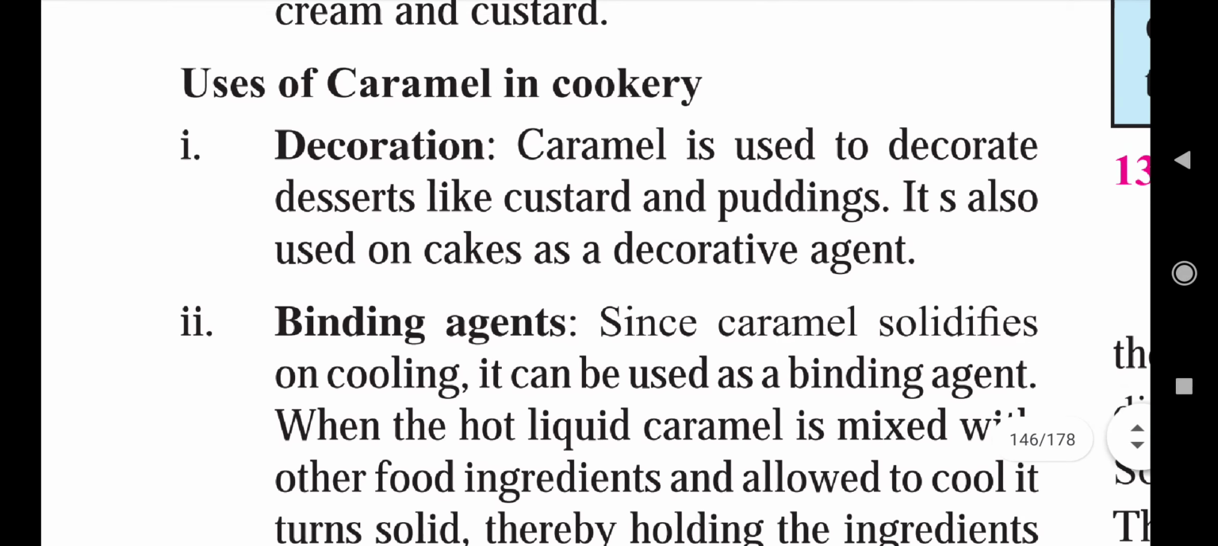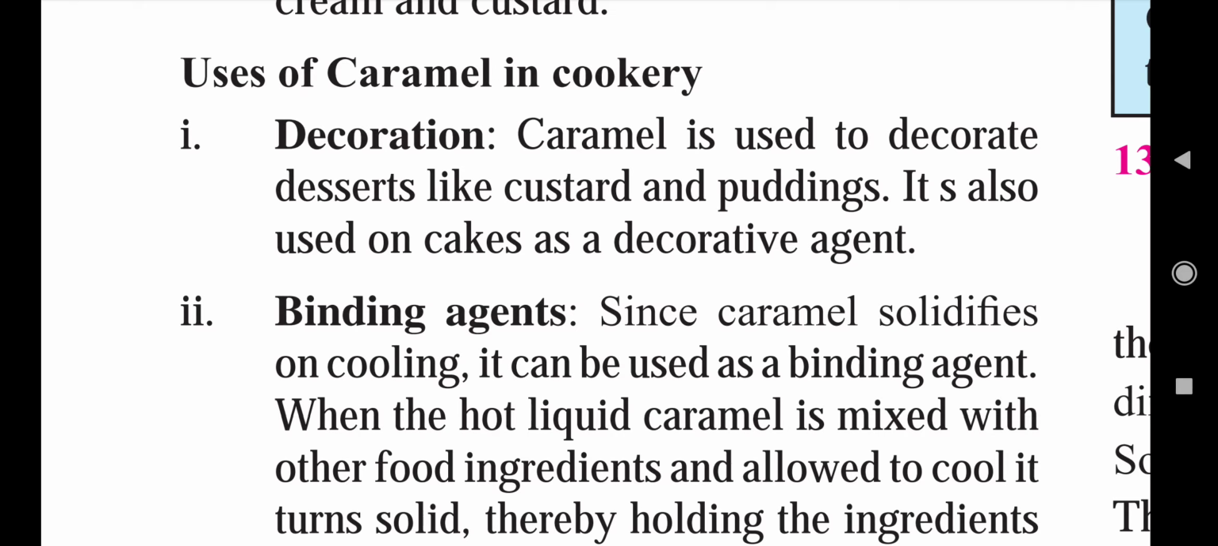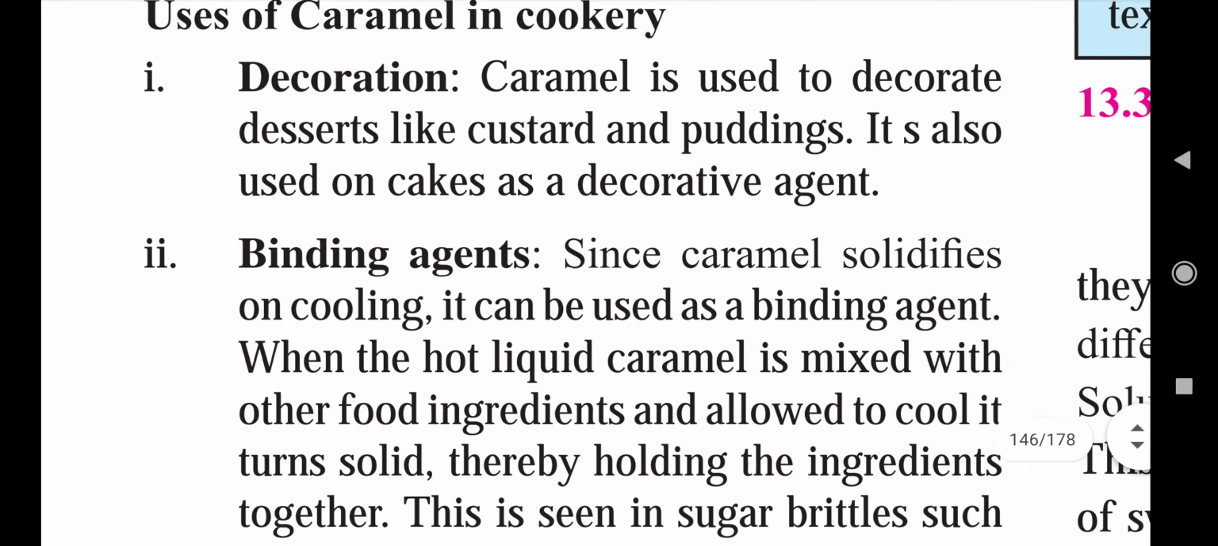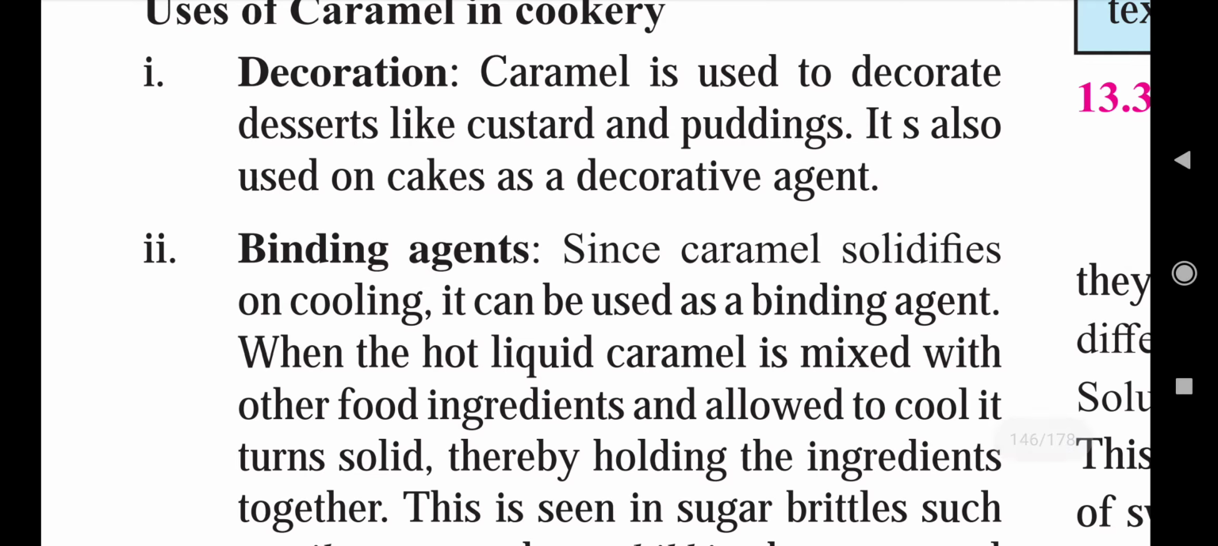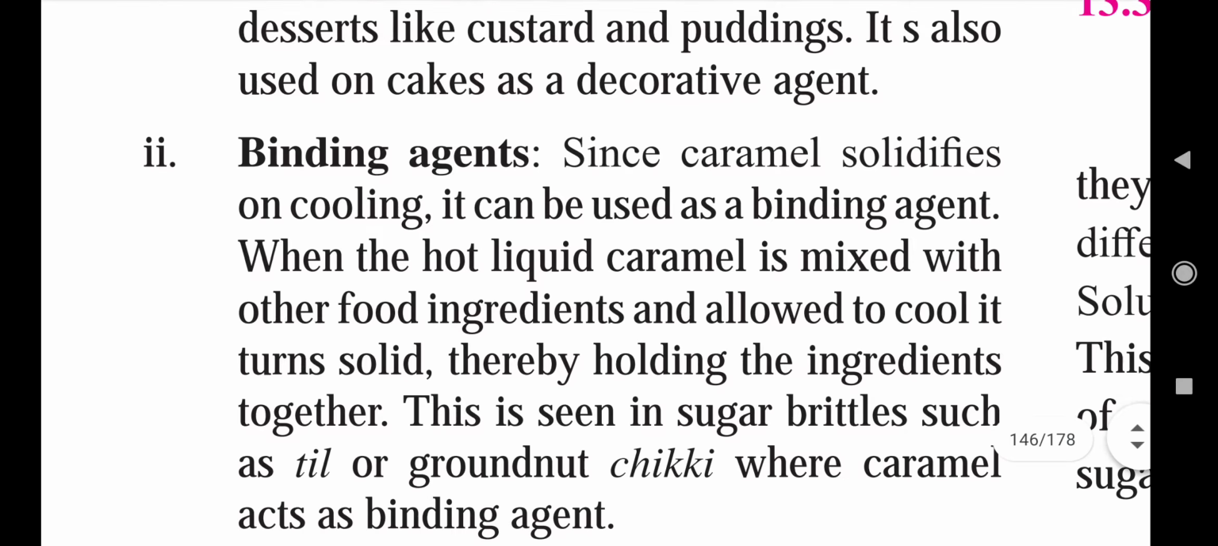Now we are going to see the uses of caramel in cookery. So first one, that is decoration. As I already told you, it is mainly used for decorative purposes. Caramel is used to decorate desserts like custards and puddings. It is also used on cakes as a decorative agent. So this is the decorative use of caramel in cookery.